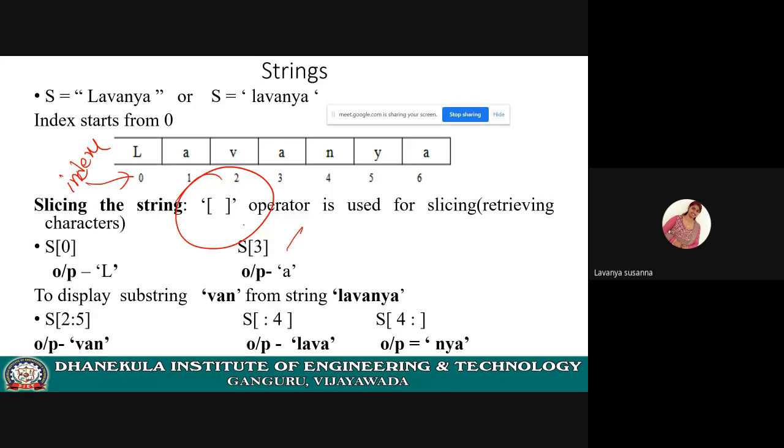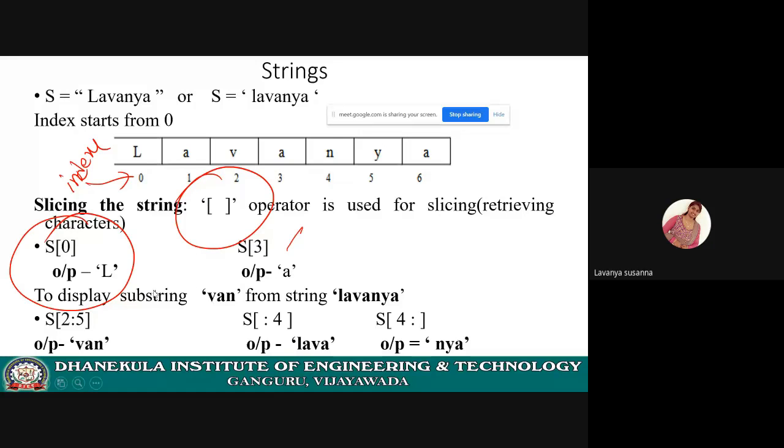How to access L? See, what is the variable here? S. S of 0. S, open square bracket, close square bracket. In that you need to use the index. Here, what is the index of L? 0, right? S of 0 means you are accessing character L. If you want to access A, S of 1, you are going to access A. S of 2, you are going to access B. In this way, you can access the individual characters. Now, let us see whether this string is mutable or immutable.